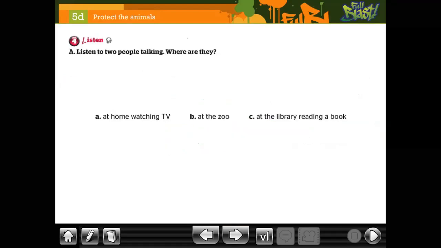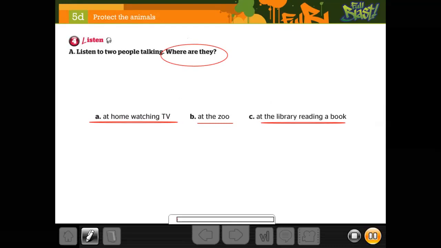Okay, now we're going to continue here now. Listening, okay? You are going to listen and you're going to tell me where are they, dónde se encuentran, okay? Where are they? Maybe at home watching TV, at the zoo, or maybe at the library reading a book. A, B, or C. Listen to two people talking. Where are they?